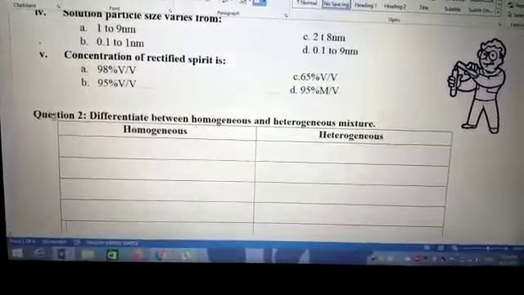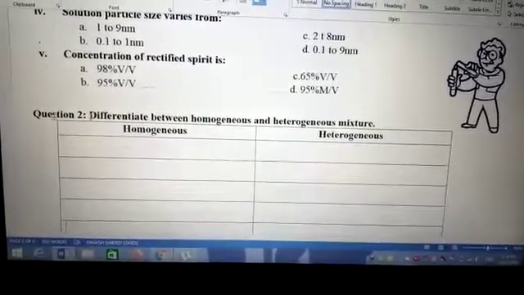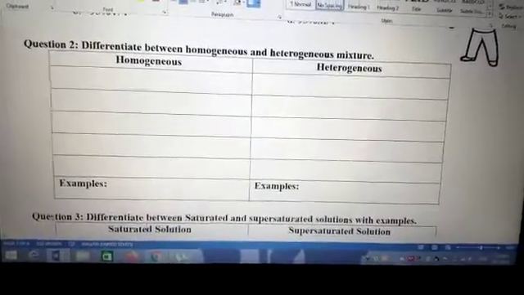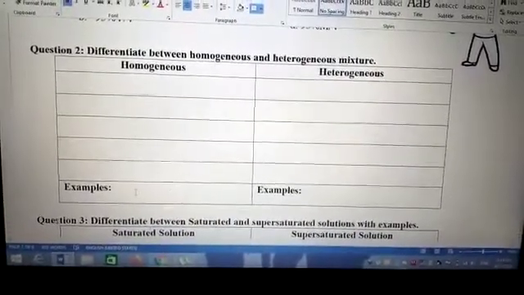For question number 2 and 3, for comparison, you will write the definition first and in 2 to 3 points give their difference and write an example too.